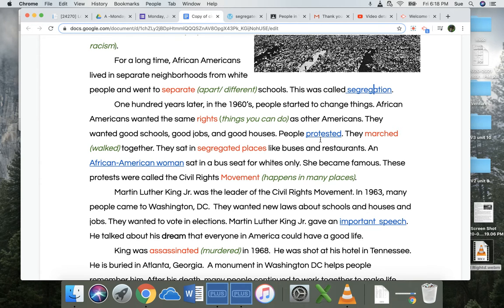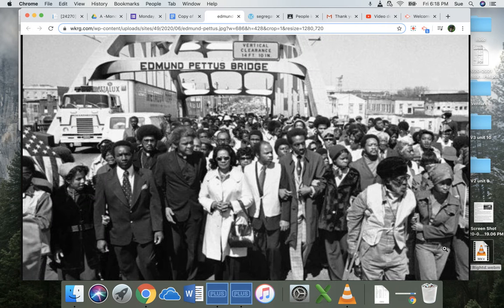People protested. And remember, we talked about protested with George Floyd, where people come out and say what they want or what they don't want when they come out of their houses. Remember, the Boston Tea Party was a protest when they threw the tea into the ocean. So here, protest. This is some people, a little bit more than 50 years ago, walking together in protest of some of those laws that made things separate and bad for Black people in the United States.